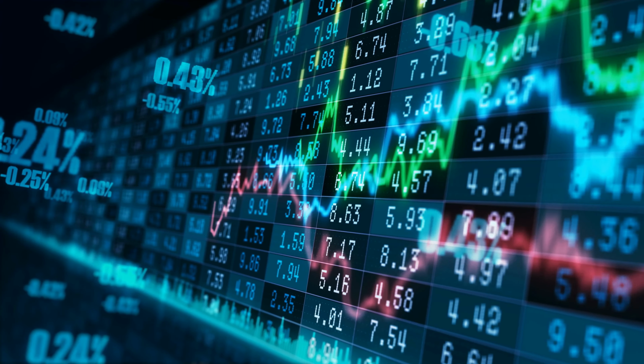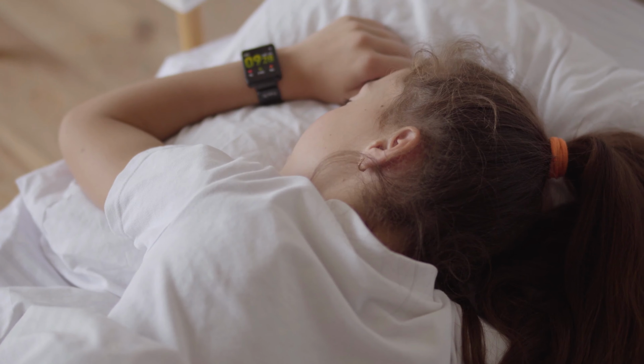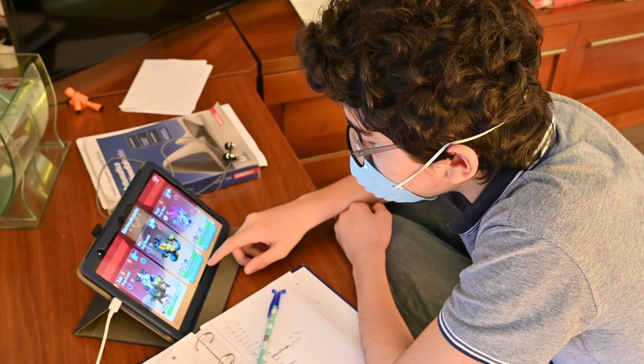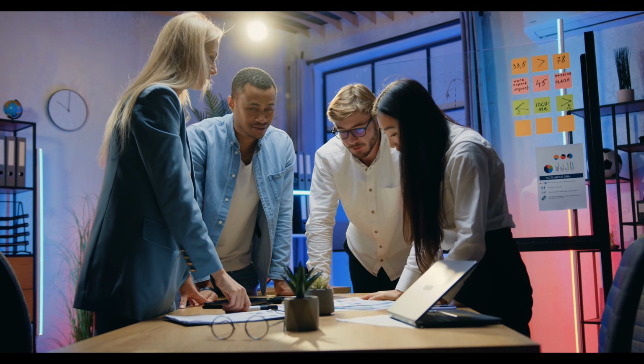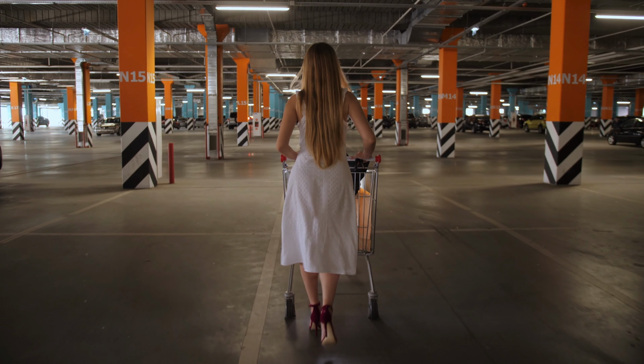So what are the effects of deflation on the economy and society? Deflation can have both positive and negative effects, depending on its magnitude, duration, and context. Some of the possible effects are positive effects. Consumers benefit from lower prices and higher purchasing power.